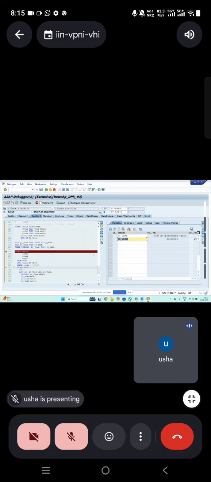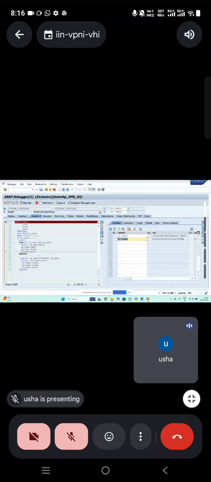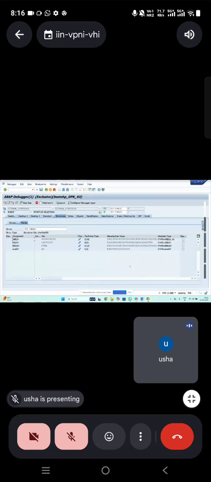See, when I'm just getting the data, I got the data into VBAK. Then I'm just going to loop, take one record into the work area and then display. Correct? So this is how I'm displaying the data. Okay. I'm just keeping the breakpoint and run. So you know that it's going to run 24 times and display the data. Now, up to now also we have memory. No. See, when I said loop at internal table, assign it to the field symbol. Now you can just go and see it is having the memory. It's treated like a work area only.